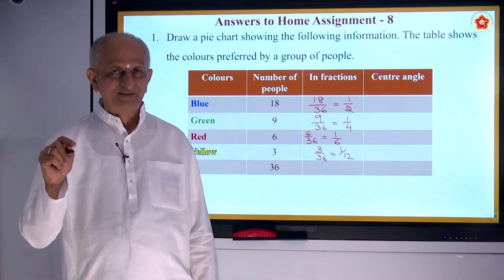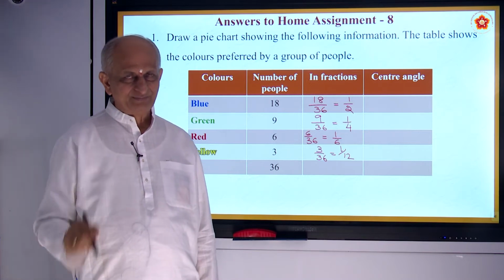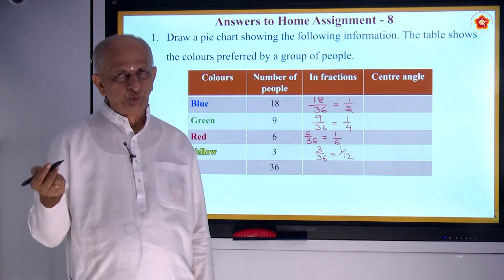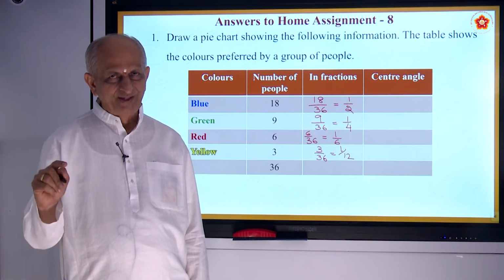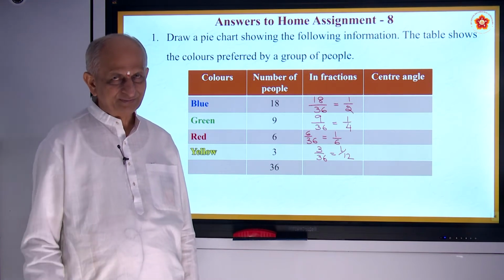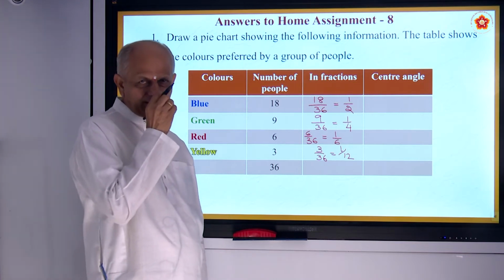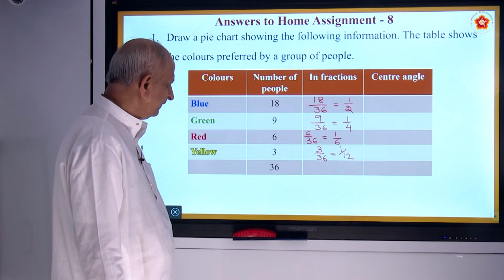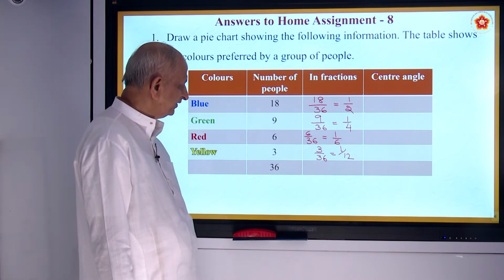How did you get 30? 360 by 12. 2 o'clock, 30 into 2, 60. 8 o'clock, 30 into 8, 240. Like that. You have seen the clock, so you must be able to tell the different degrees there.